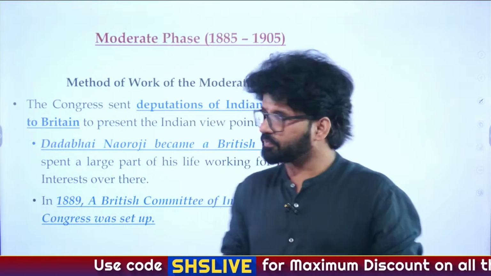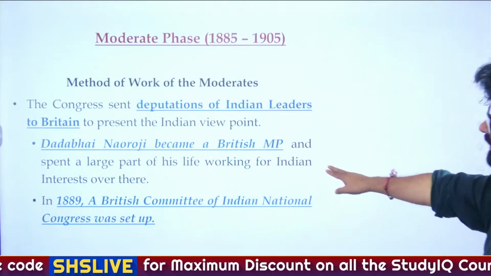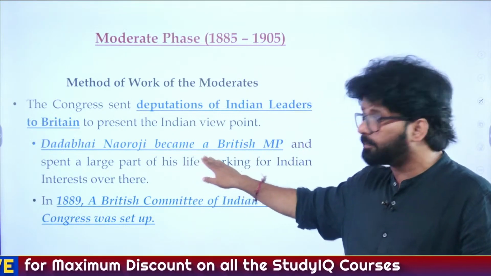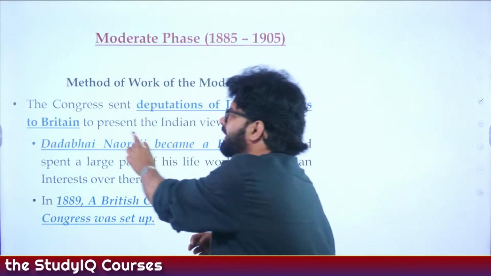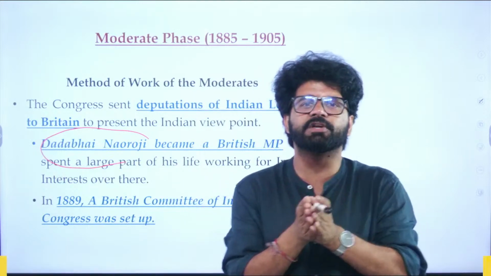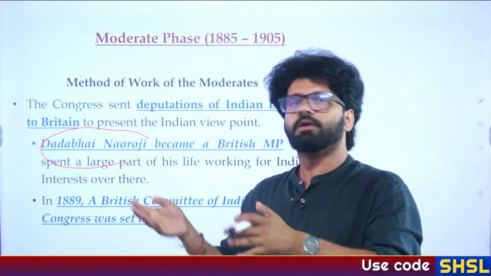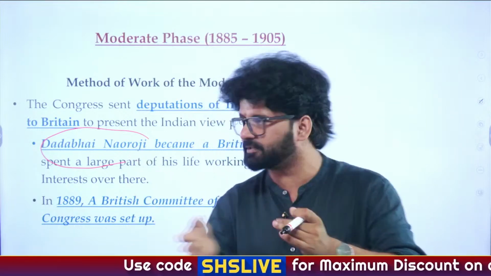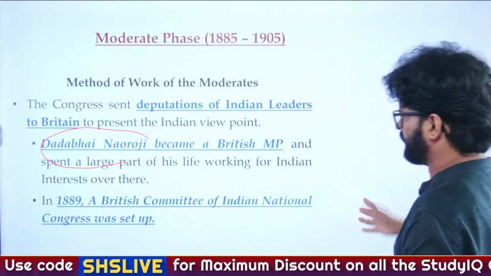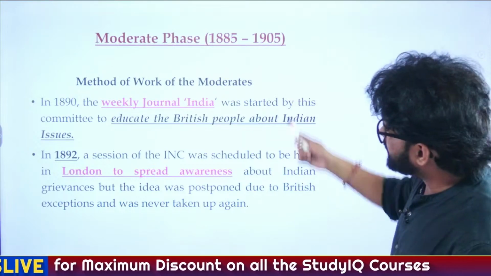Somebody, okay. So, Dadabhai Naoroji became a British MP in the 1890s. This is an important point. Who was the first Indian member in the British House of Commons? Dadabhai Naoroji. Who else? He became the President of Congress 3 times. He started a journal called Rast Goftar. He is associated with so many things. Please don't forget Dadabhai Naoroji. Okay. Then what else? Method of the works.